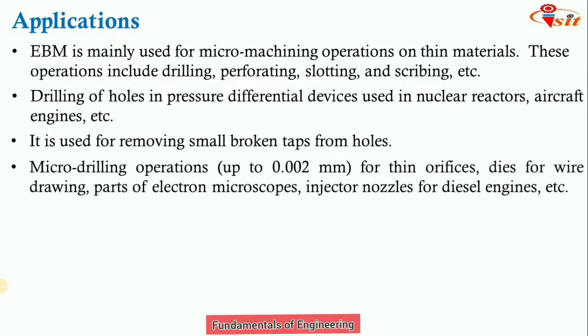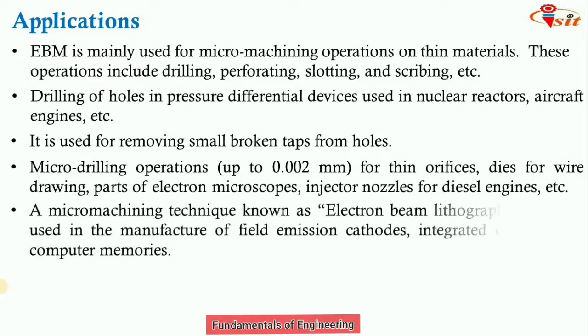Micro drilling operations up to 0.002 mm, for thin orifice dies for wire drawing, parts of electron microscopes, and injector nozzles for diesel engines, there we can use this EBM process. As a micro machining technique, electron beam lithography is used to manufacture field emission cathodes, integrated circuits and computer memories.